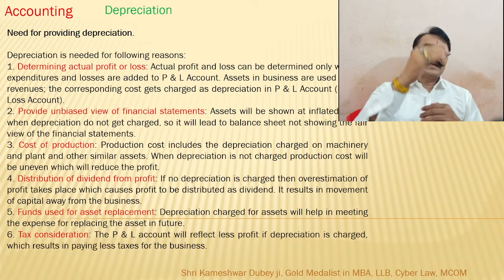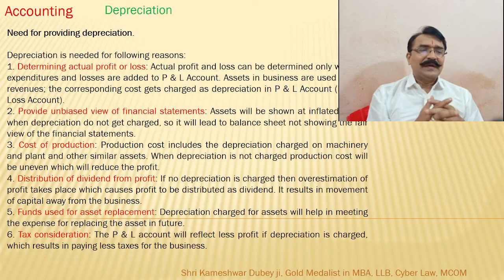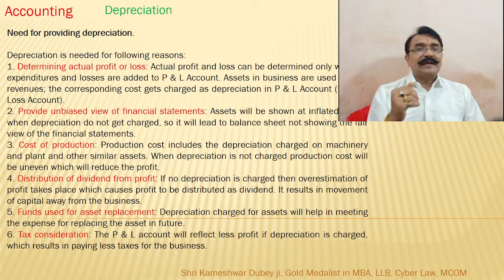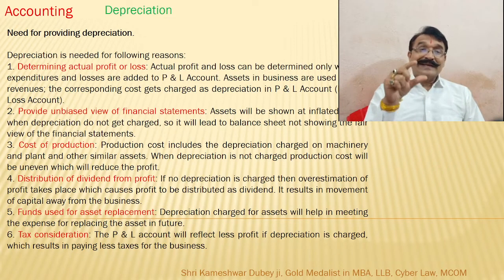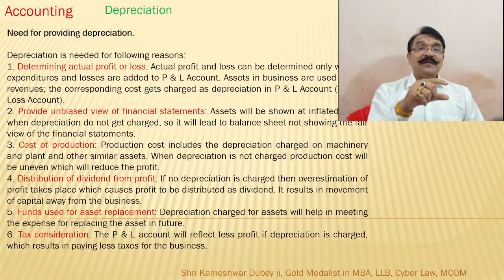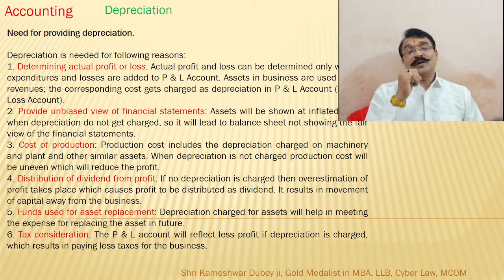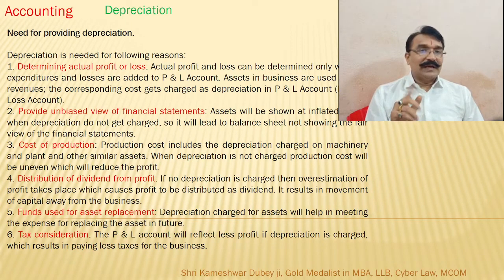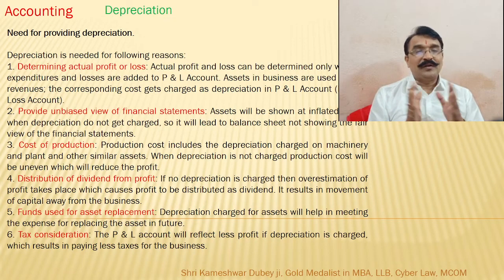Some span is decided. Every year that value is decreasing. That decreased value has to be reflected in the account. Otherwise, the profit and loss account will not match. Profit will be seen as more, which is not there, because the value of some items has come down. So that is why, to determine actual profit or loss.